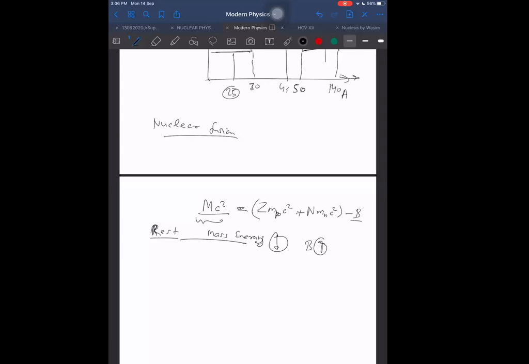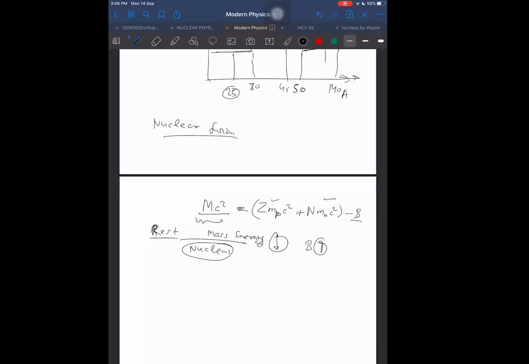This is the mass energy of the product. This is mass energy of the nucleus formed. It is not any nuclear reaction, it is just the nucleus formed by combining these. It is the mass energy of the nucleus.